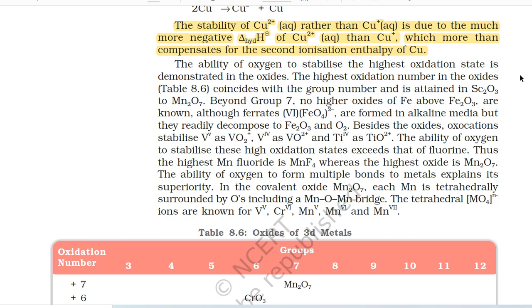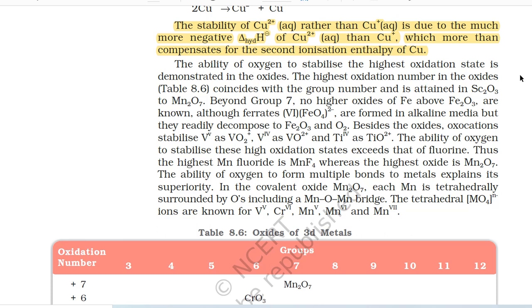The ability of oxygen to stabilize these high oxidation states exceeds that of fluorine. Thus, the highest manganese fluoride is MnF4, whereas the highest oxide is Mn2O7. The ability of oxygen to form multiple bonds to metals explains its superiority.